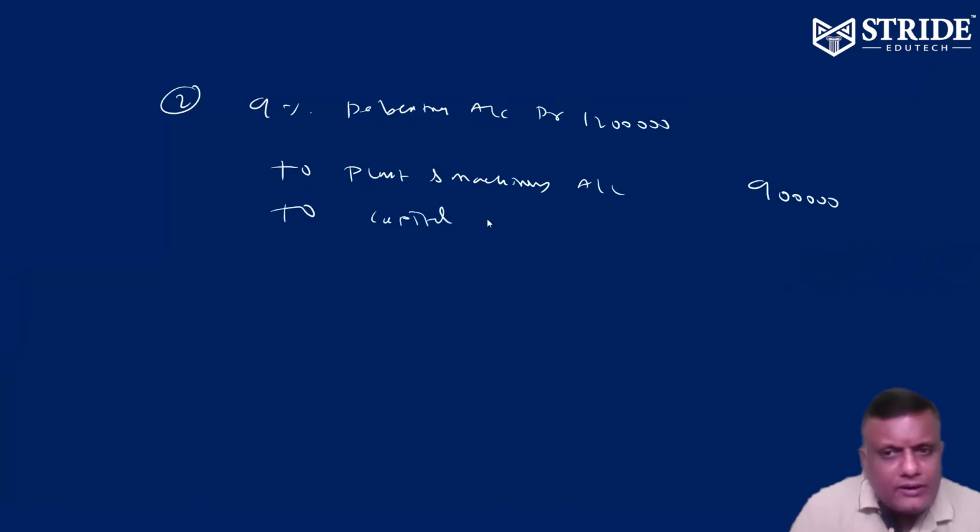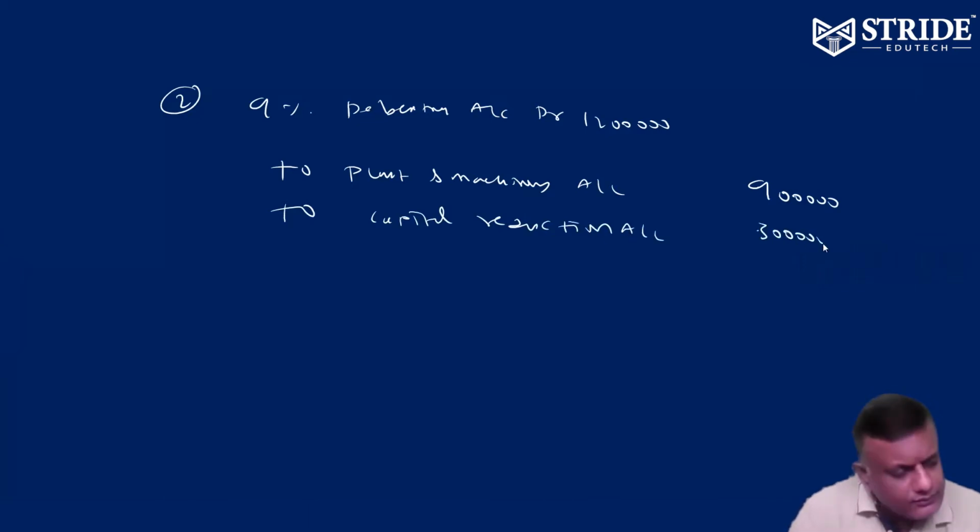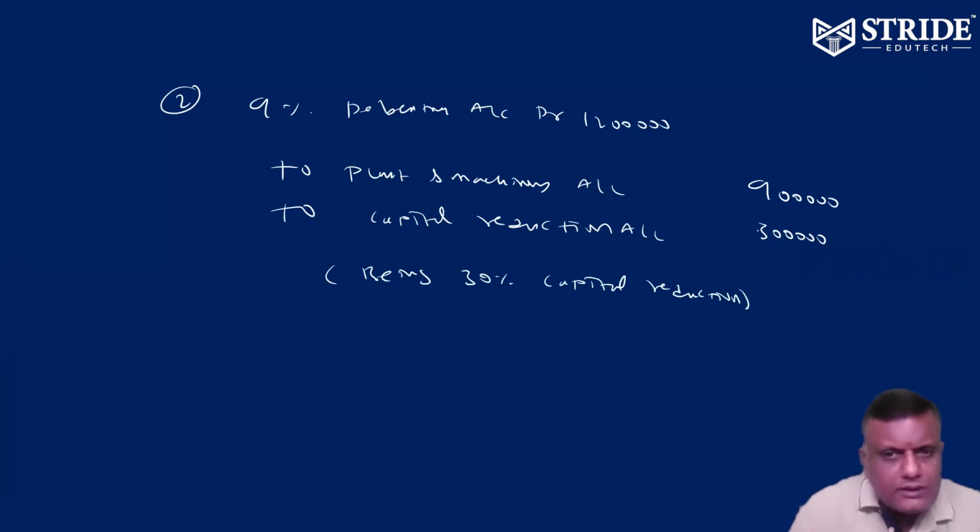It is going to be capital reduction. In full settlement of the claim, the balance they did not require. So it's going to be 3 lakhs, being 30% capital reduction. Capital reduction. Okay. Number 3.